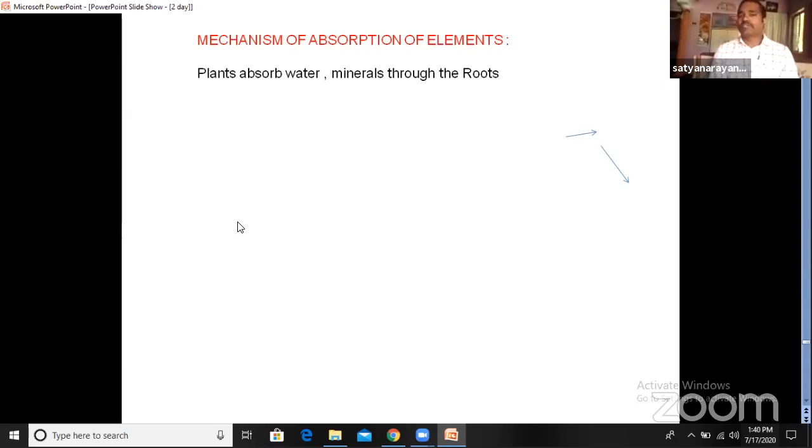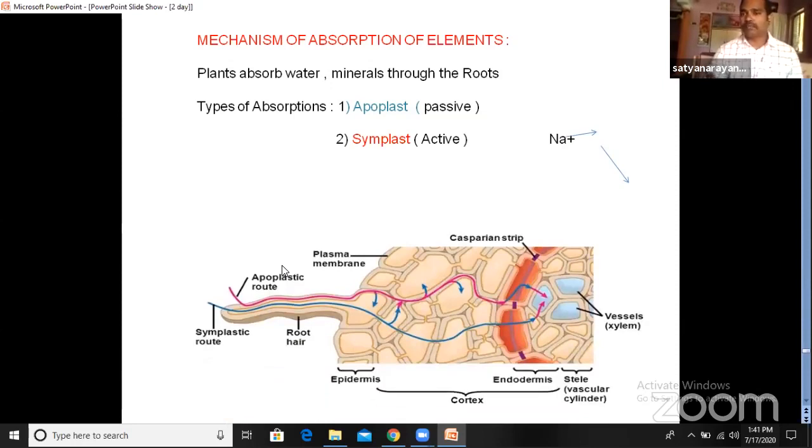Plants absorb water and minerals through the root. Next, how do they absorb? The roots absorb minerals and water by two mechanisms: one is the apoplastic mechanism and the other is the symplastic mechanism. Let us discuss what the apoplast and symplast pathways are. In the apoplast pathway, the water molecules or mineral molecules travel from the root hair to the xylem vessels.